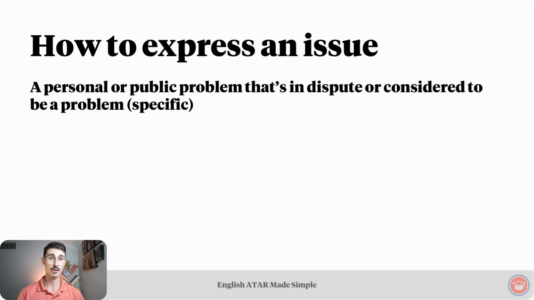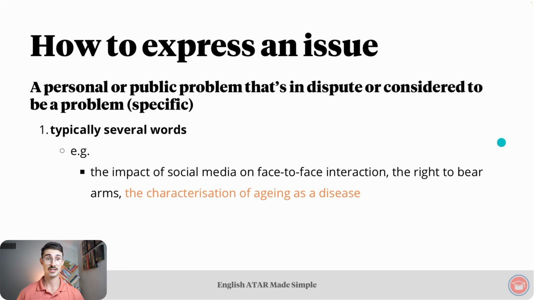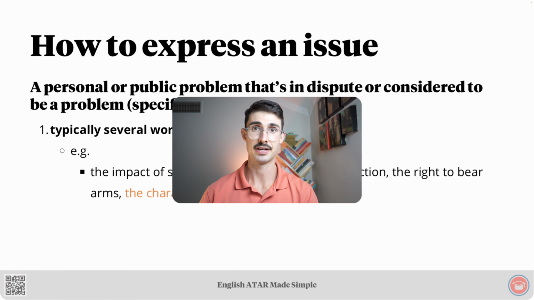Moving on to how to express an issue. An issue is a personal or public problem that's in dispute or considered to be a problem, and now it is getting to the specific side of the spectrum. An issue is typically several words. For example, the impact of social media on face-to-face interaction, that is an issue. The right to bear arms, that is an issue. It is in public dispute. And the characterization of aging as a disease. Once again, more examples in the PDF study notes.